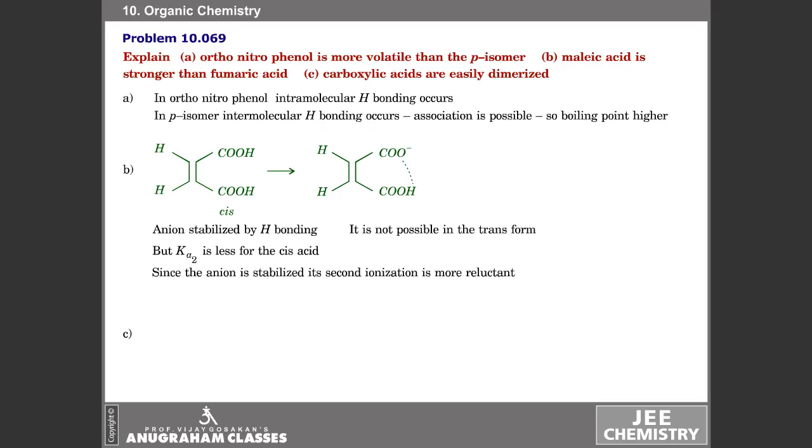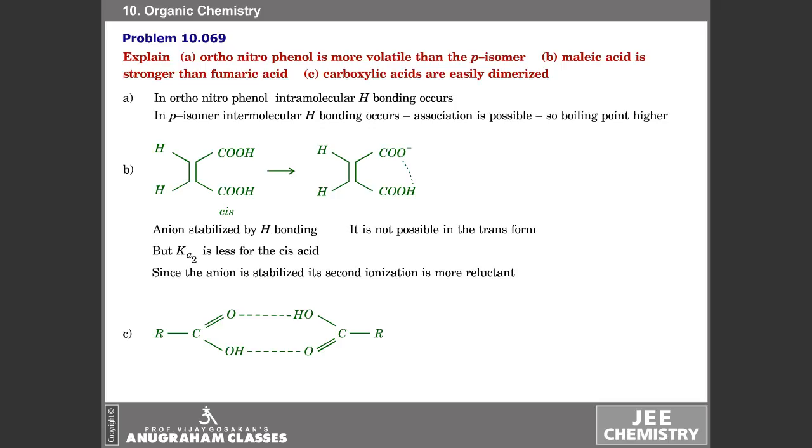The third observation is the carboxylic acids are easily dimerized. We find carboxylic acids have a tendency to dimerize and exist like dimers only. Their apparent molecular weights are approximately double the molecular weight based on the molecular formula.